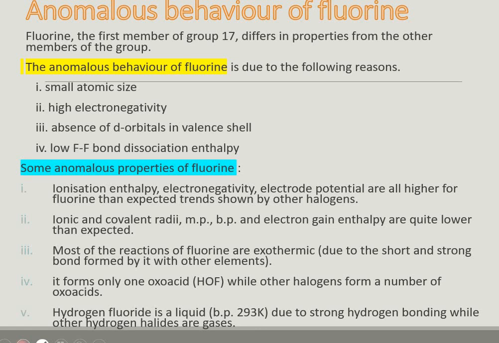Most of the reactions of fluorine are exothermic due to the short and strong bond formed by it with other elements. It forms only one oxoacid, that is HOF, while other halogens form a number of oxoacids. Hydrogen fluoride is a liquid with a boiling point of 293 Kelvin due to strong hydrogen bonding.